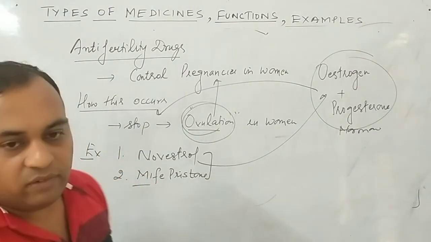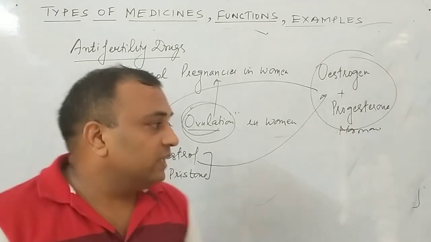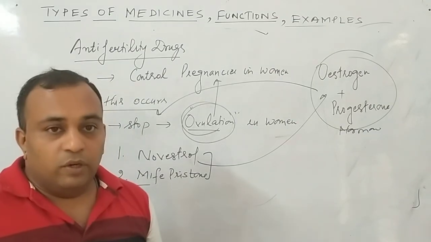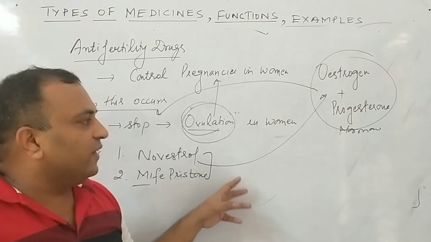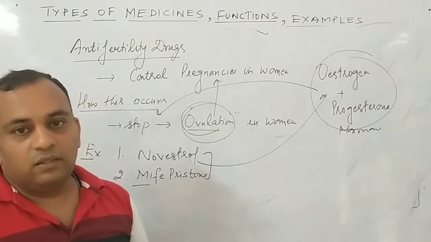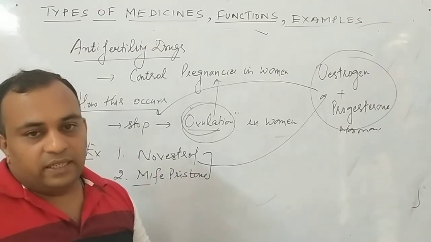Now, this is all we have done regarding the types of medicines with their functions and examples. Clear? Students, learn these examples, because without the example there is no meaning of the definition. Secondly, sometimes you have to identify the drug or medicine on the basis of the examples. So this is all about the types of drugs with their examples and functions. That's all.